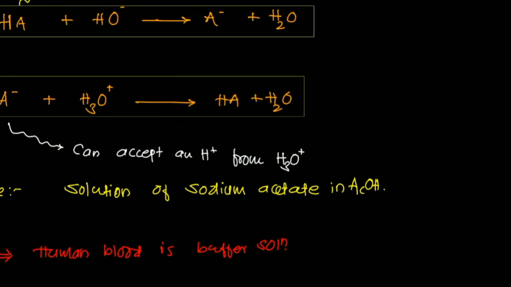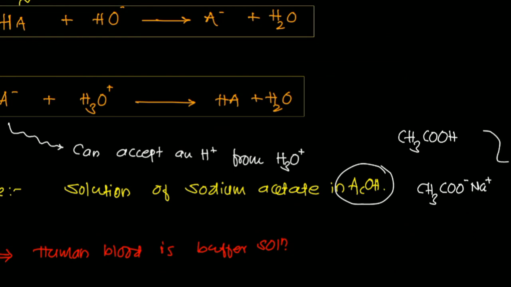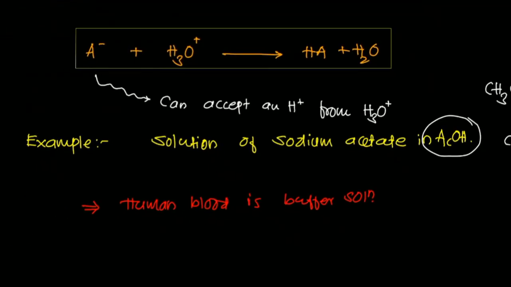You know that acetic acid, CH3COOH, is a weak acid, and its salt is CH3COONa. This is the perfect example of a buffer solution. Another example is human blood, which is also a buffer solution. It also maintains neutrality.